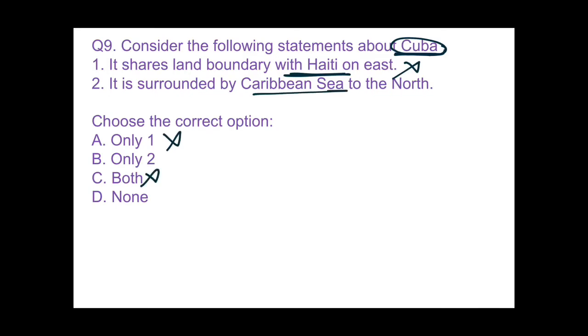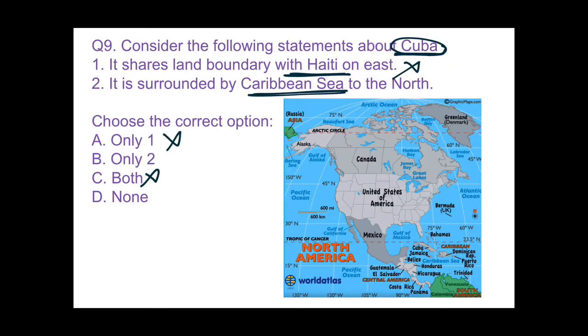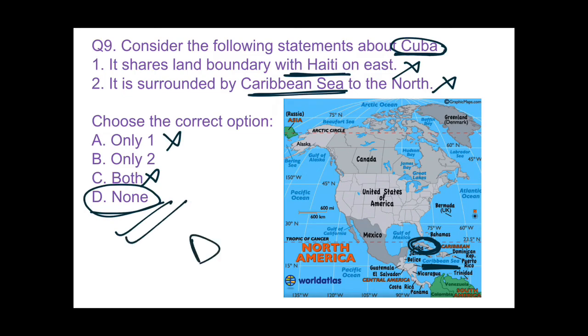It is surrounded by Caribbean Sea to the north. No, this statement is not right because Caribbean Sea lies to the south of Cuba Island. Let me show you in the map also. As you can see over here, this is Cuba and Caribbean Sea lies to the south of Cuba. So 2 would not be the answer. And first is shares boundary with Haiti on east. No, because it is an island nation, it doesn't share boundary with any other country. So our answer would be none, so the answer would be D.